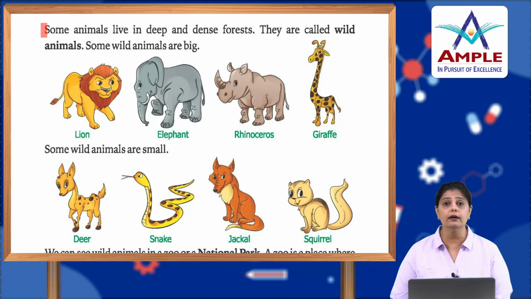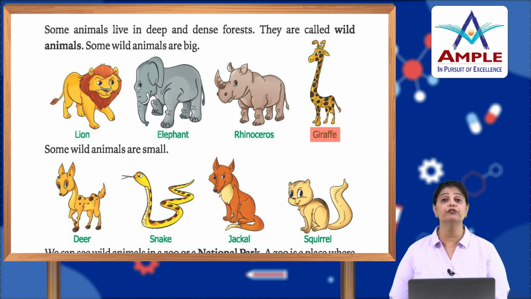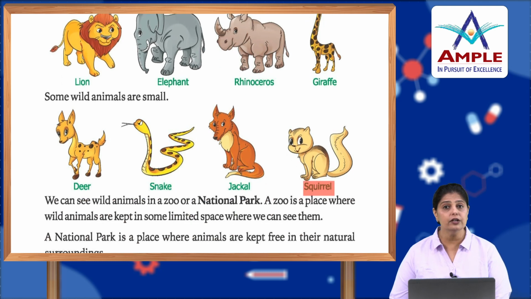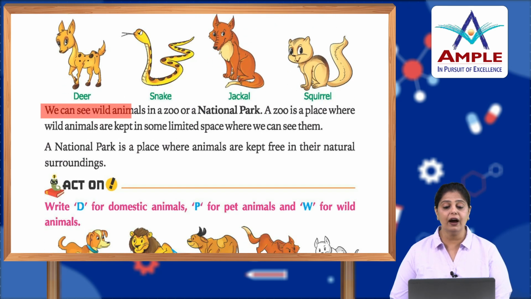Now, some animals live in deep and dense forests. They are called wild animals. Some wild animals are big. So, lion, elephant, rhinoceros and giraffe are some of the wild animals, and they live deep in dense forests. Some wild animals are small, okay, like deer, snake, jackal or squirrel. They are small animals. We can see wild animals in a zoo or a national park.